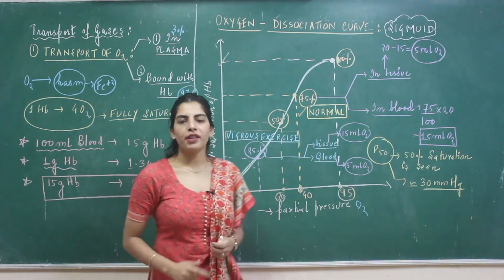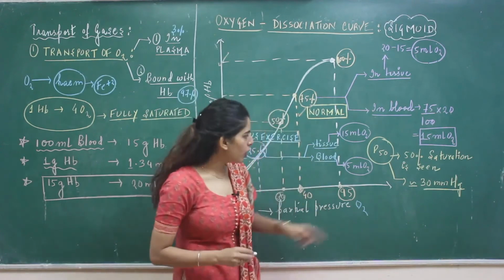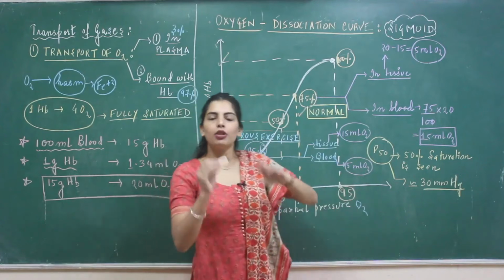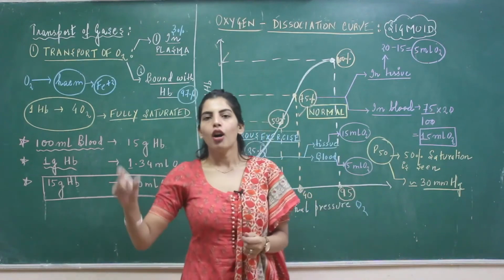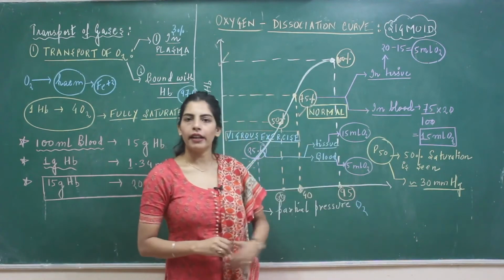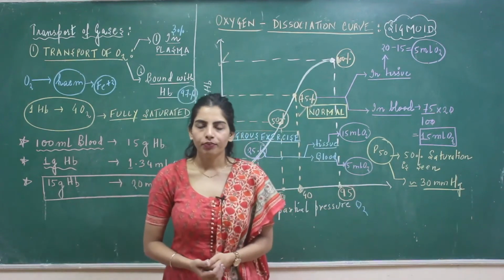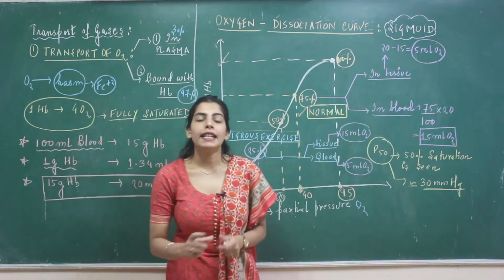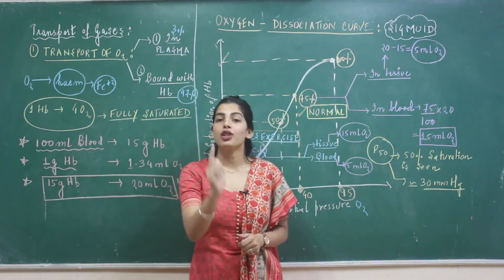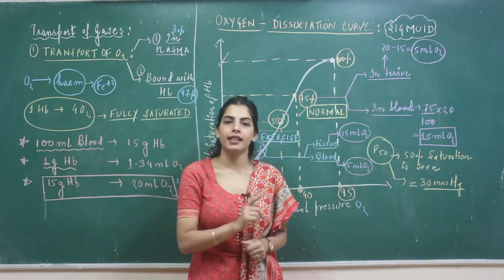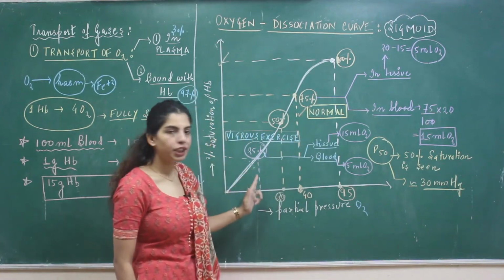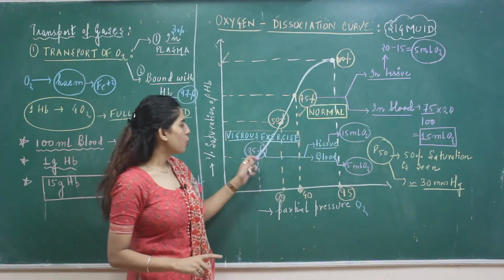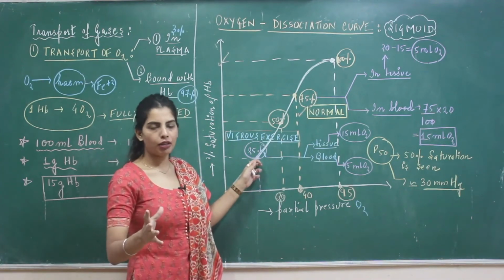Now 25% of this 20 ml will surely be 5 ml. Where is that 15 ml of oxygen gone? It has gone to the tissues because you were doing vigorous exercise. So these are the two conditions, two kinds of saturation, one 75% and the other 25%. You can do the calculations accordingly.